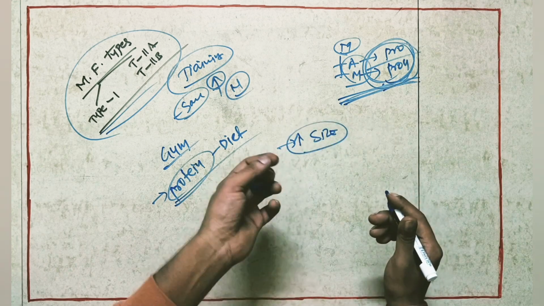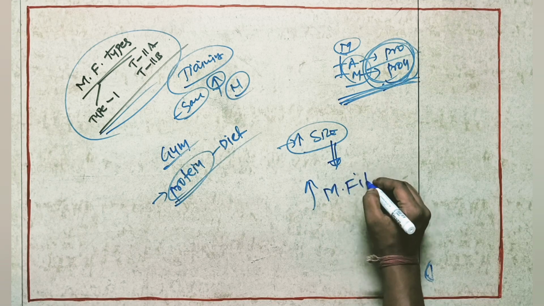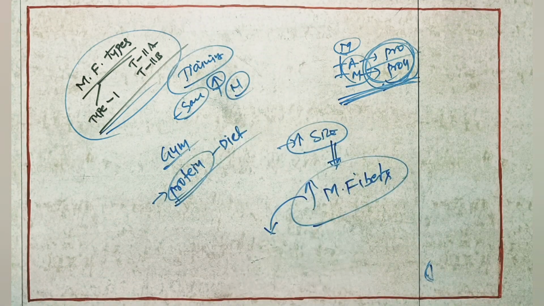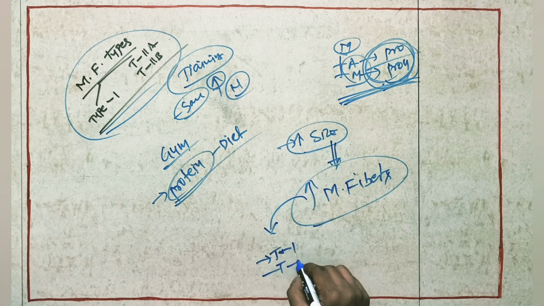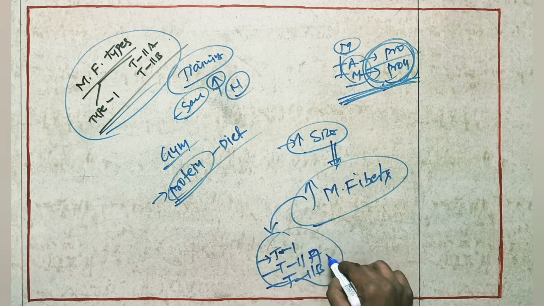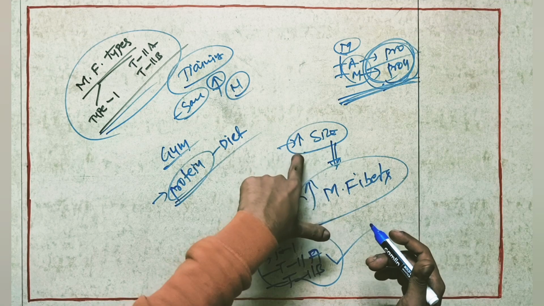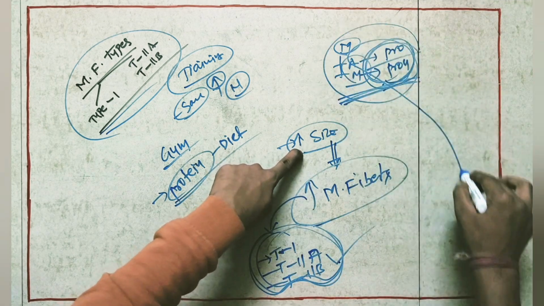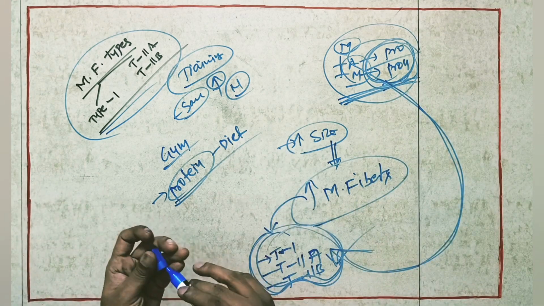Increasing the size of the muscle is nothing but an increase in the muscle fibers. Which muscle fibers will increase? According to your activity: either type 1 will increase, type 2 will increase, or type 2b or 2a. So the muscle fiber number will increase. If the muscle fiber number increases, the size of the muscle will increase. To increase the muscle fiber number, we need more protein intake for the muscle. So this is about muscle fibers.